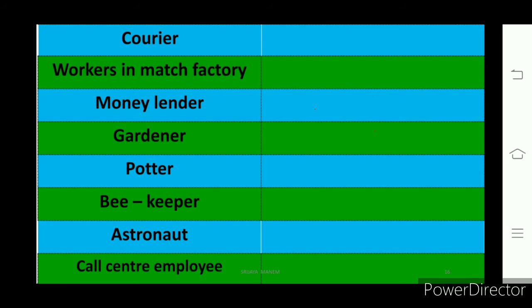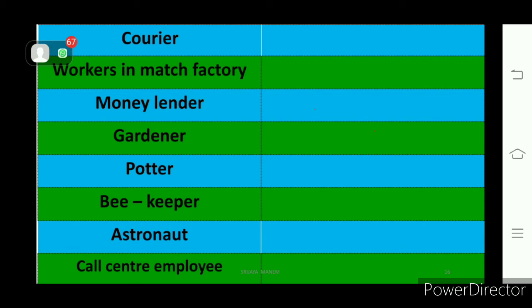A worker, an employee in a call center, they provide service to the customers, so it comes under the service sector. Money lender is there, who provides finance to the people who are in need of money, right? So it comes under the service sector.